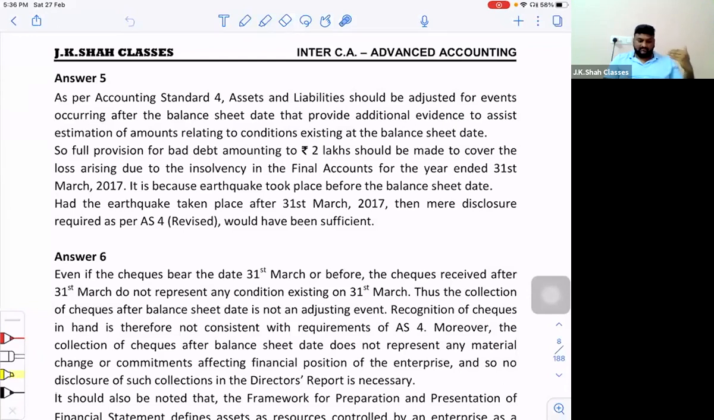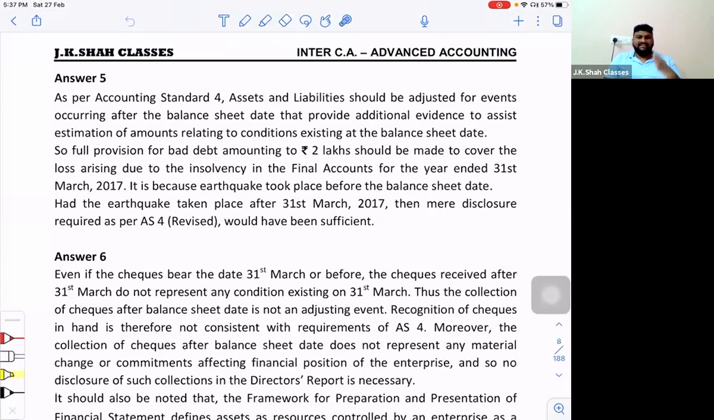Now comes the given situation. Full provision for bad debts amounting to rupees 2 lakh should be made to cover the loss arising due to insolvency in the final accounts for the year ended 31st March 2017. It is because the earthquake took place before the balance sheet date. If this earthquake had taken place after the balance sheet date, then obviously it would have become a non-adjusting event, and we just have to give a disclosure in the director's report.